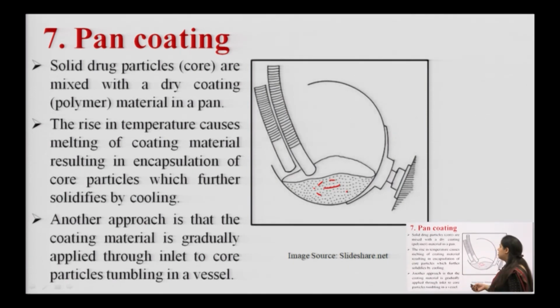The rise in temperature causes melting of the coating material, resulting in encapsulation of the core particle, which further solidifies by cooling. So, this is how we can achieve the polymer coating on granules, a very effective technique for coating granules or coloring granules.